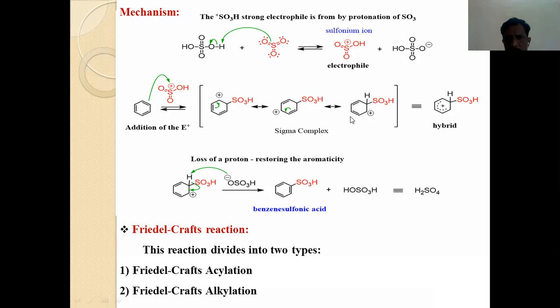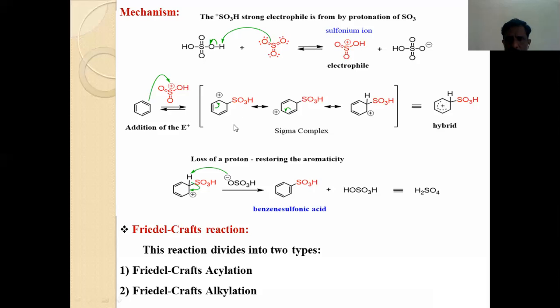Now, these three structures are called resonating structures, or sigma complex structures, or you can call them Wheland complex structures. And finally, we can write a hybrid structure of this sigma complex. In this hybrid structure, positive charge is delocalized from one position to another. Here one of the carbons is sp3 hybridized, at which carbon one proton is there, as well as the electrophile SO3H attached here.